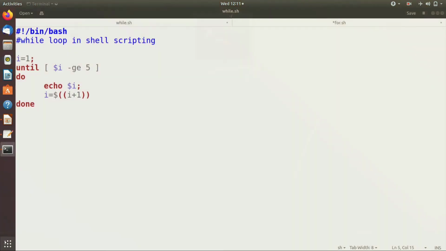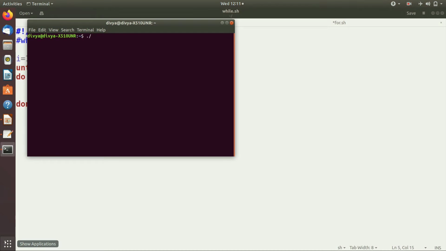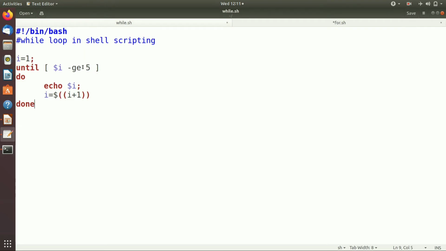Go to the terminal and run ./while.sh. See, I get the numbers from 1 to 4. Why is this happening? Because the condition -ge, greater than or equal, is false when we start our script with i equal to 1.